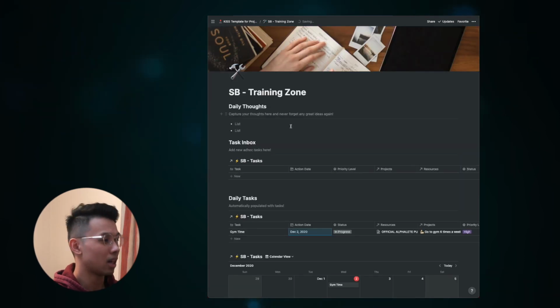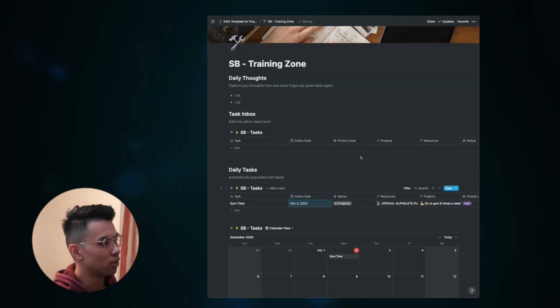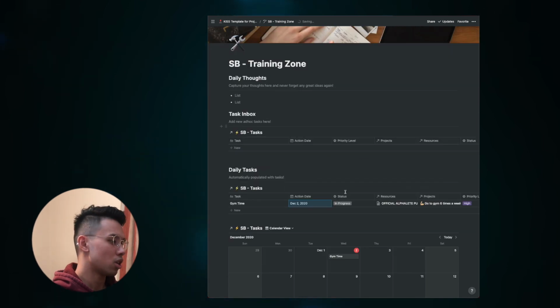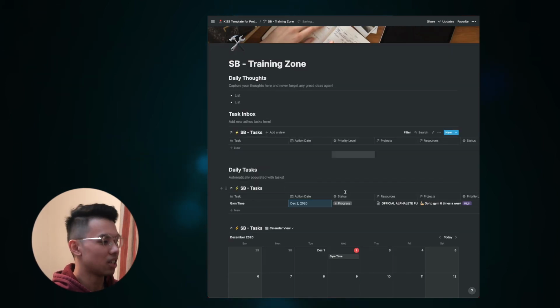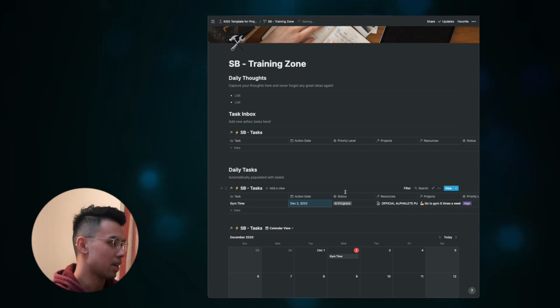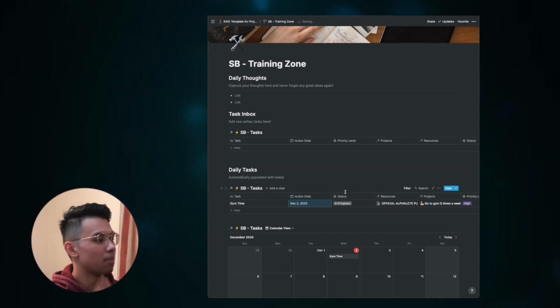In terms of our leveling up system, in our KISS Notion system, this would be our training zone dashboard. The first thing that you see from our training zone dashboard is daily thoughts. Here, you get to capture your thoughts and ideas and never forget any great ideas ever again. Then you move on to task inbox and daily tasks, which are essentially the tasks that you need to be focusing on a day-to-day basis.